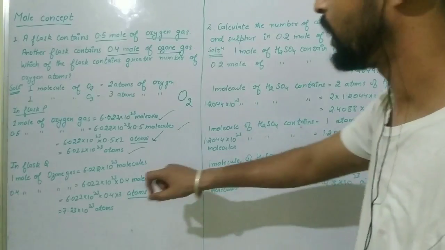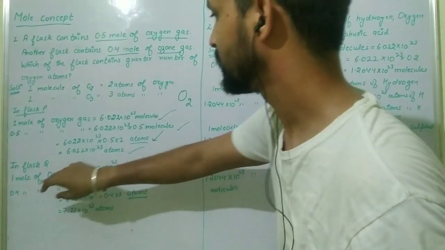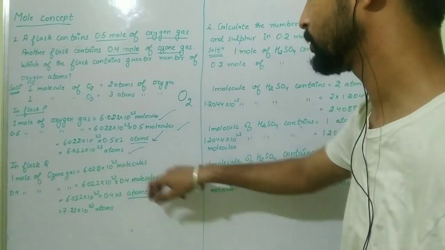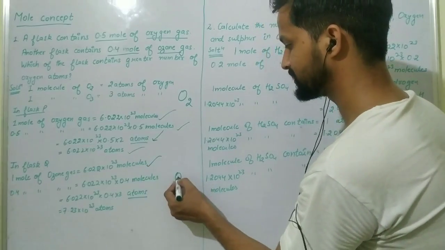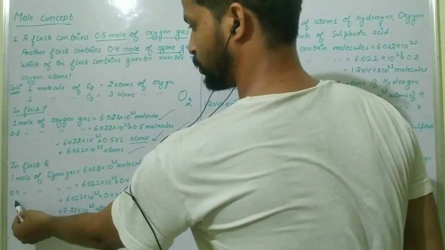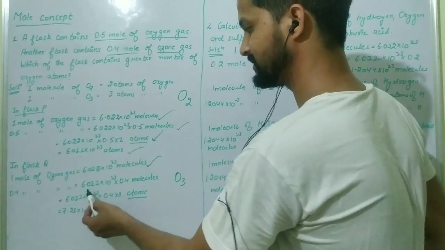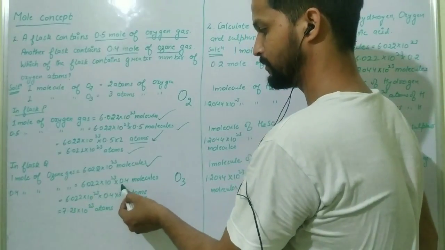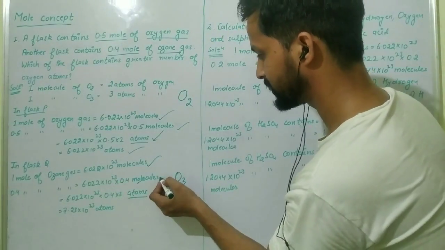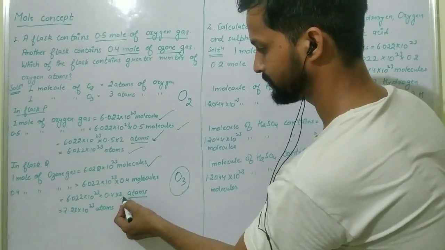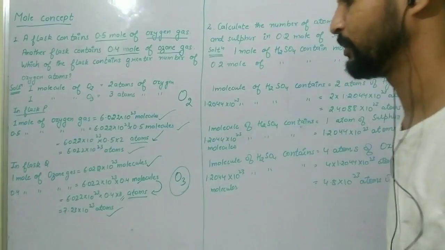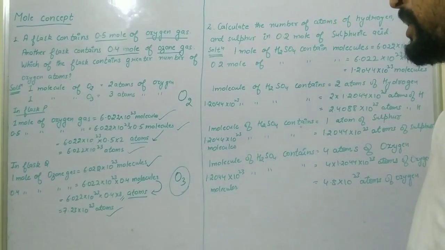Clear? So now in flask Q, 1 mole of ozone gas contains 6.022 into 10 raised to power 23 molecules, because ozone exists as a molecule. Now here they have given 0.4. So 0.4 mole of ozone gas contains 0.4 times 6.022 into 10 raised to power 23 molecules. This is a unitary method. Now how many atoms are there in ozone? 3. So multiply by 3. This will be changed into atoms. So this is 7.23 into 10 raised to power 23 atoms.